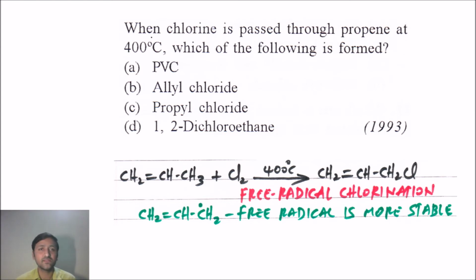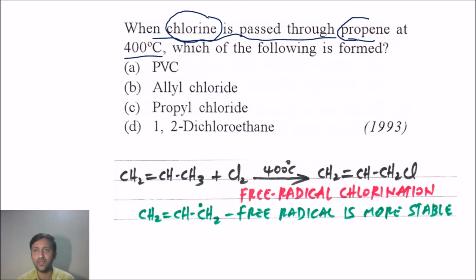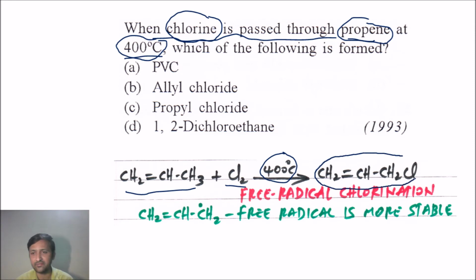The next question is, when chlorine is passed through propene at 400 degrees Celsius, which of the following is formed? Reaction between chlorine and propene, temperature here 400 degrees Celsius. If we take 400 degrees Celsius, we can easily guess the reaction should be a free radical reaction. It cannot be an addition reaction. I have taken first here propene. Upon reaction with chlorine at 400 degrees Celsius, we need to heat it. It results in formation of allyl chloride.